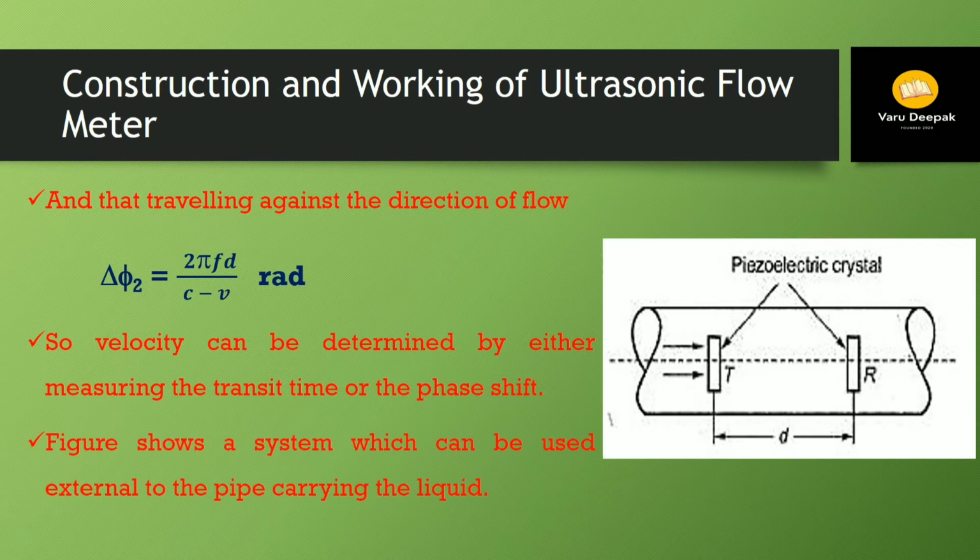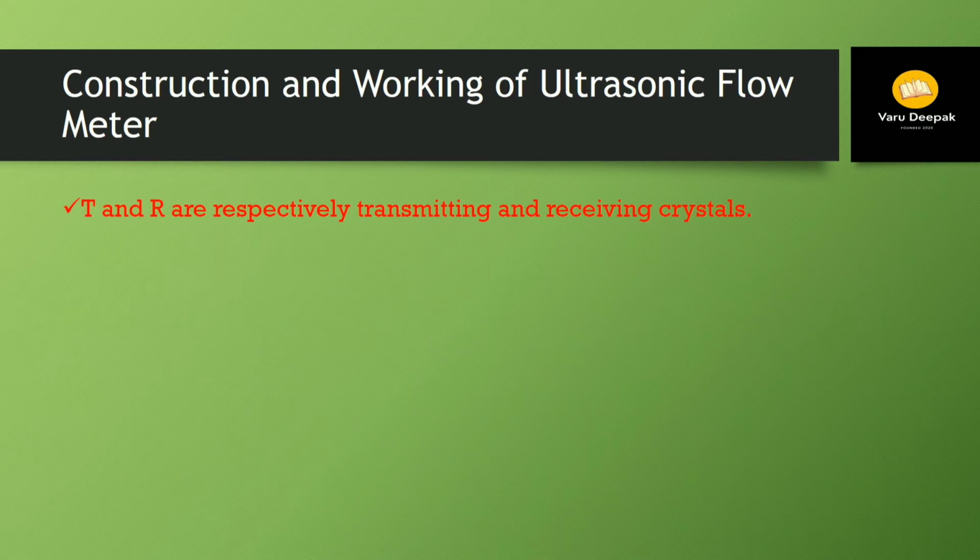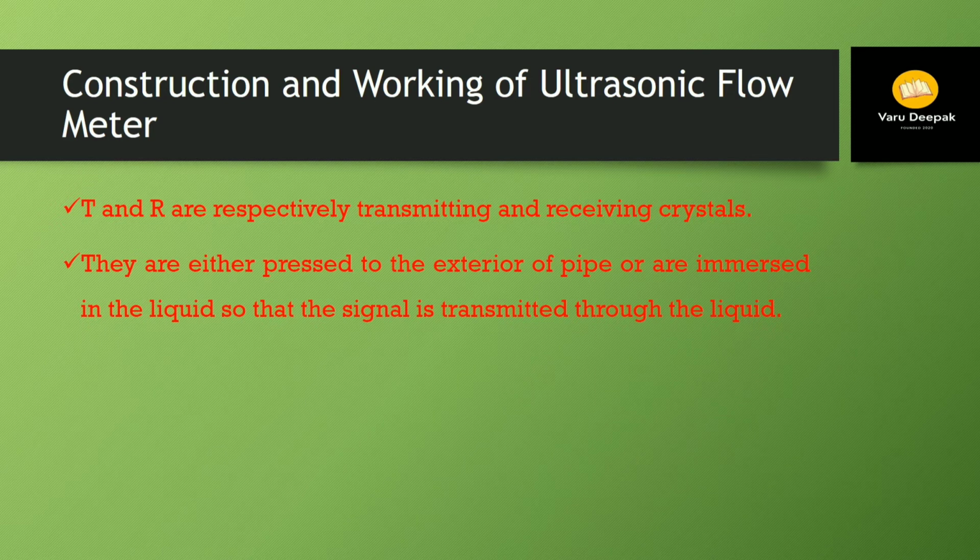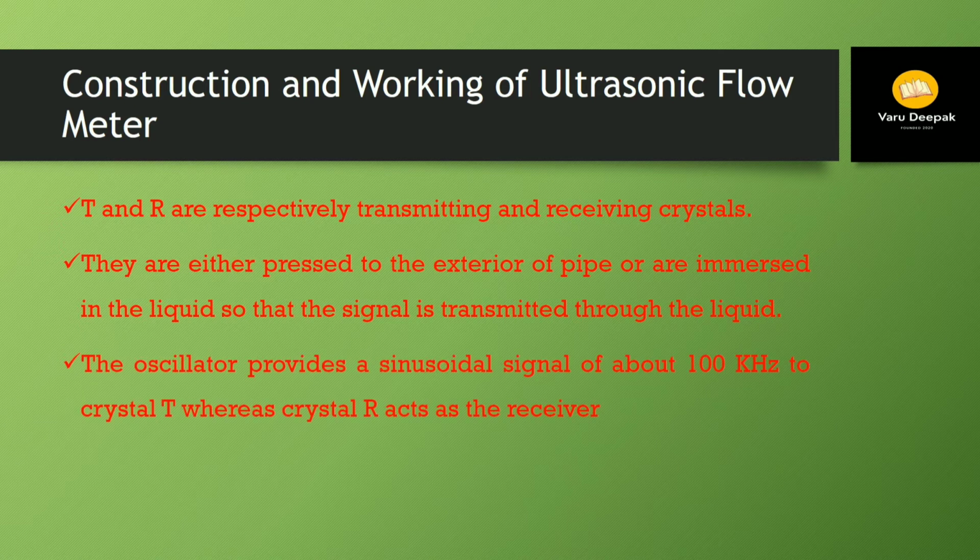The figure shows a system which can be used external to the pipe carrying the liquid. Here T and R are respectively the transmitting and receiving crystals. They are either pressed to the exterior of the pipe or are immersed in the liquid so that the signal is transmitted through the liquid. The oscillator provides a sinusoidal signal of about 100 kHz to crystal T, while crystal R acts as the receiver. The functions of T and R are reversed periodically by a commutating switch.